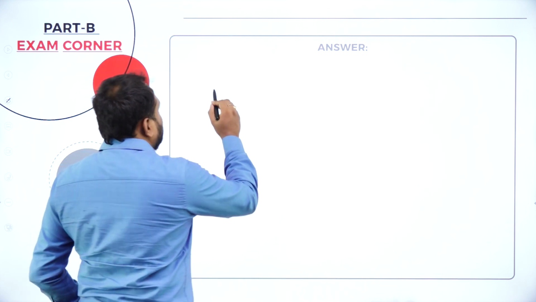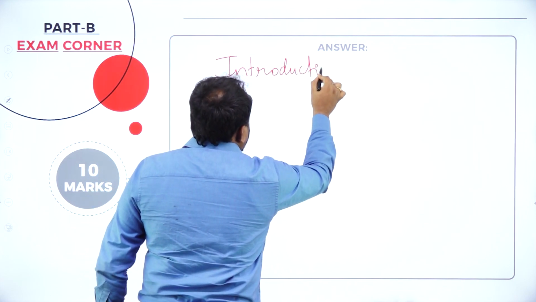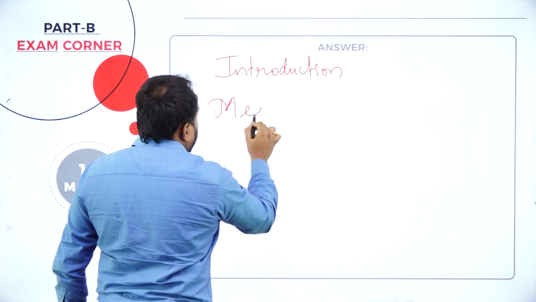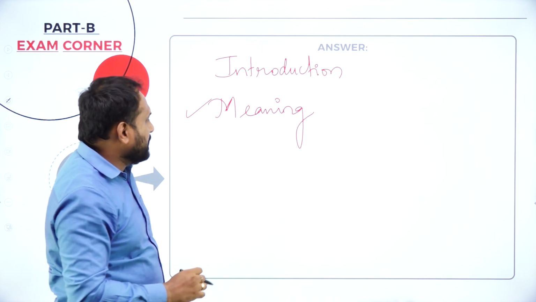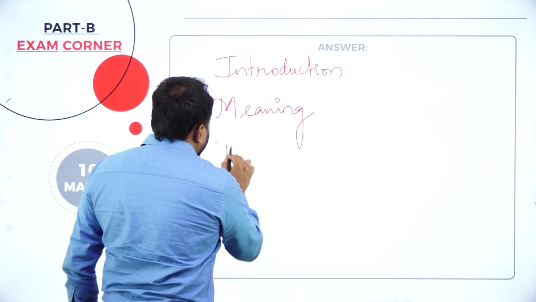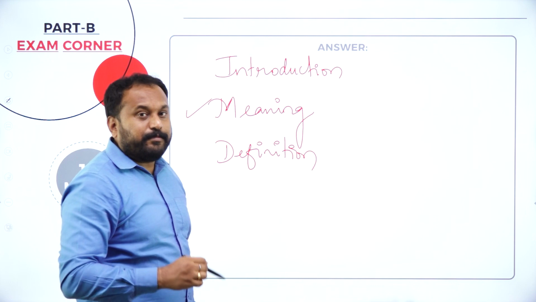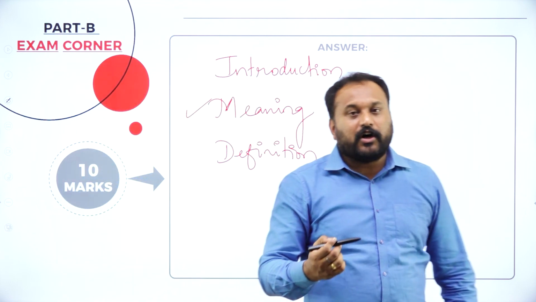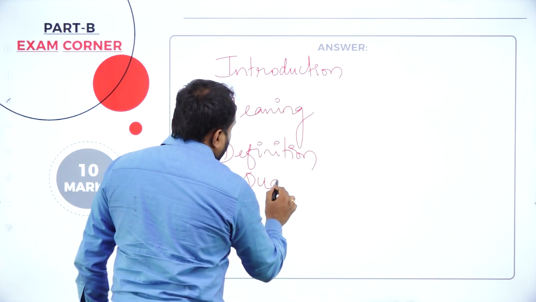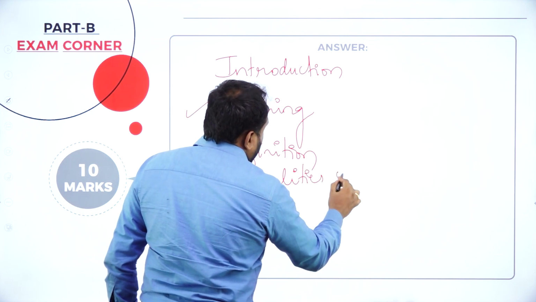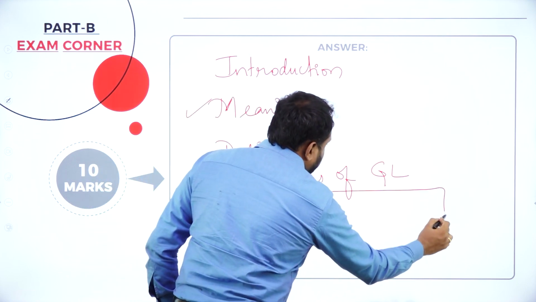What you should do is, you write here introduction. Introduction is done. After introduction, what you should write is meaning. Now when you write the meaning, here only our answer is written. We have written leadership, the meaning. Then you go with definition, the definition of leadership. Then you please write the flow chart of the qualities of good leaders. So how will you write this? The qualities. Here you write qualities of a good leader. Now you can write like this as a flow chart.